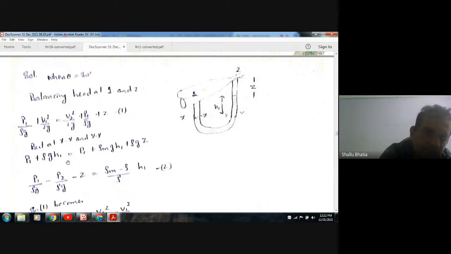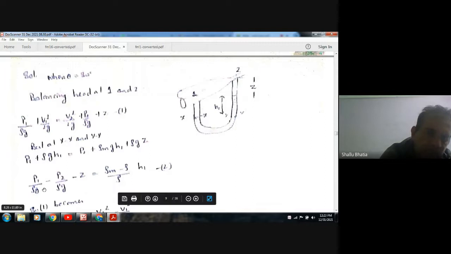So applying the head balance at x and at y. In the left limb we have P1 plus rho g H1, and in the right limb we have P2 plus rho m g H1 plus rho g Z. Here rho is the density of water and rho m is the density of mercury.